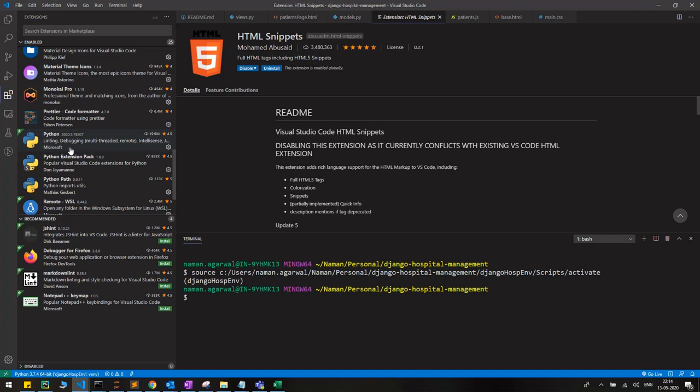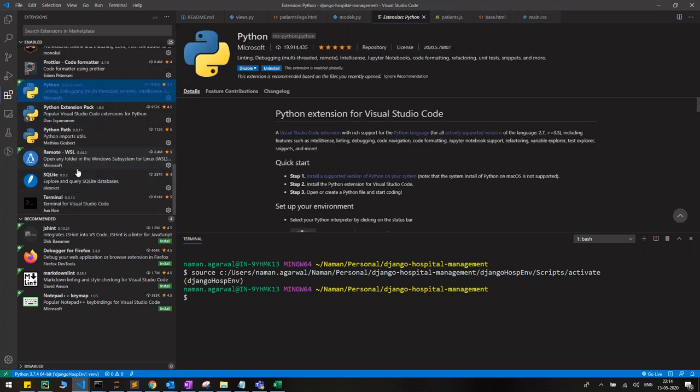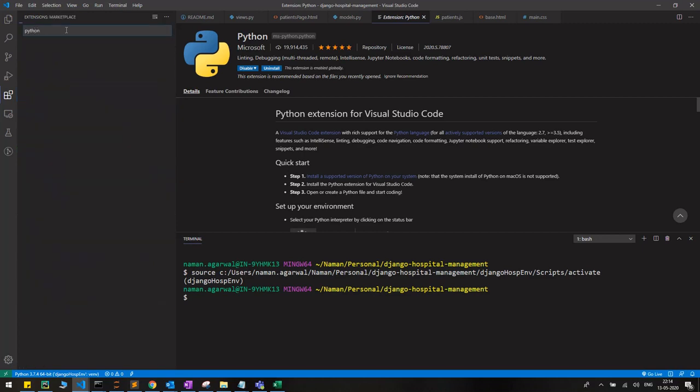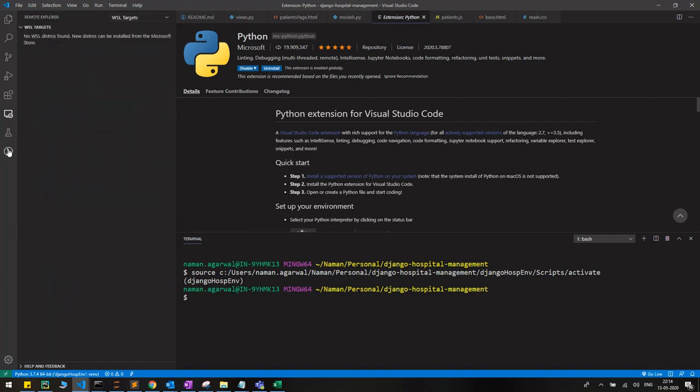Python is for giving you options, like linting and debugging. Basically, when you press the dot key, you get a lot of options, so you have to install this module known as Python for that to work. These are all the extensions available. You can go here and type, for example, Python, and you can see a lot of extensions are available. There are a lot of things, but you need not install everything.